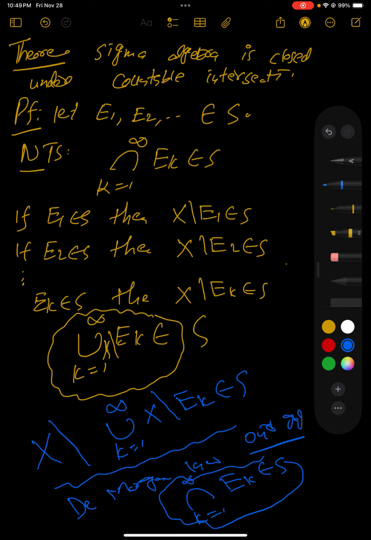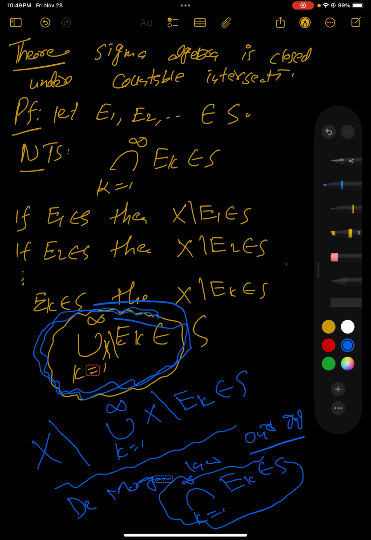So our goal was to prove this, and we just used the second and third properties of the definition. If we have any sets E1, E2, up to so on, this means the complement of E1, complement of E2, up to so on, will belong to the set S. And then by the third property, if we have countable sets, the union will also belong to S. Then again we use the second property: this union is some set in S, so its complement will also be in the sigma algebra.